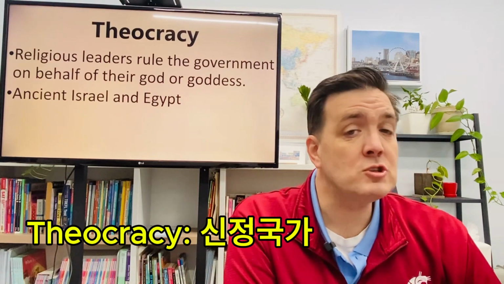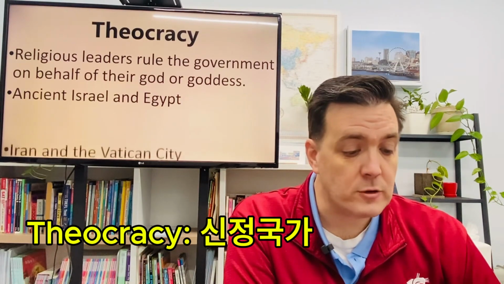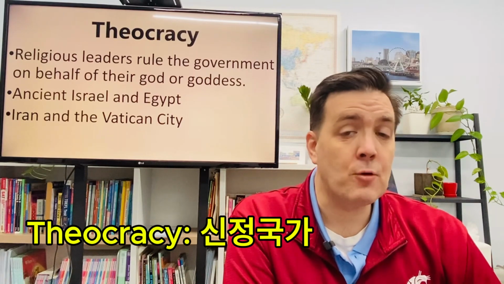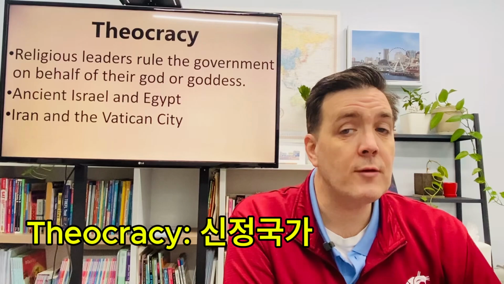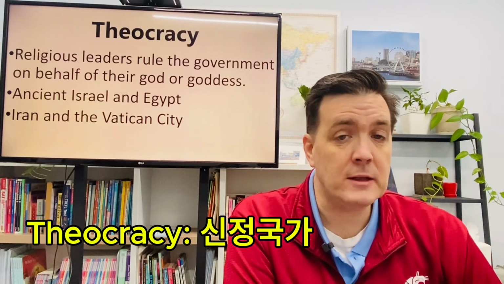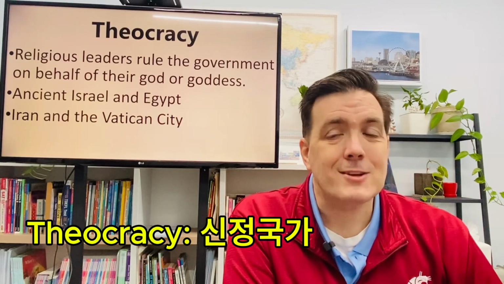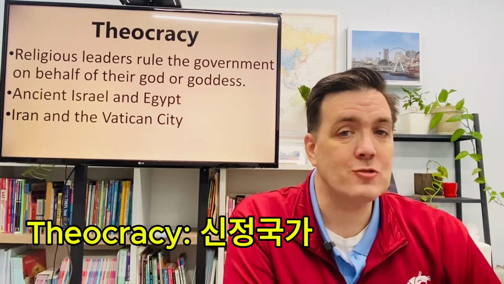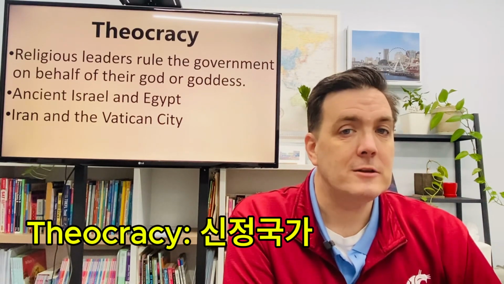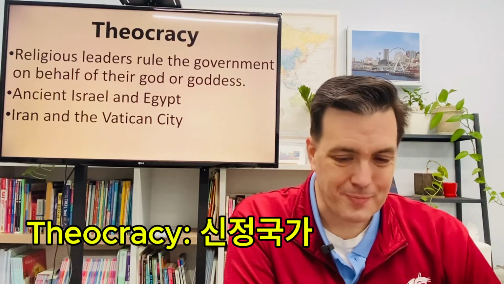Today, there actually are 2 examples of theocracies. One is Iran. Now, Iran has a prime minister, but the ultimate leader of Iran is the cleric, who is in charge of the Iranian church. The other actually belongs to the smallest country in the entire world, called the Vatican City, where the leader of the Vatican City is a famous man. He's also known as the Pope.